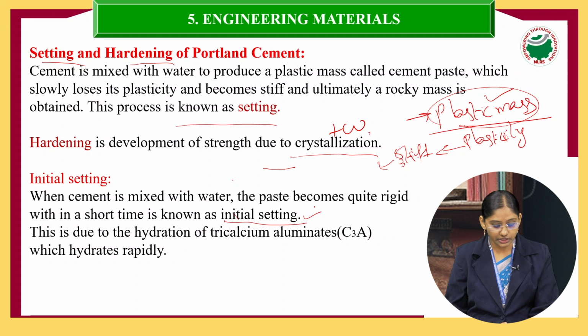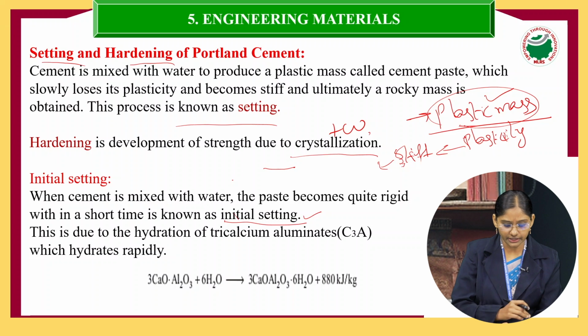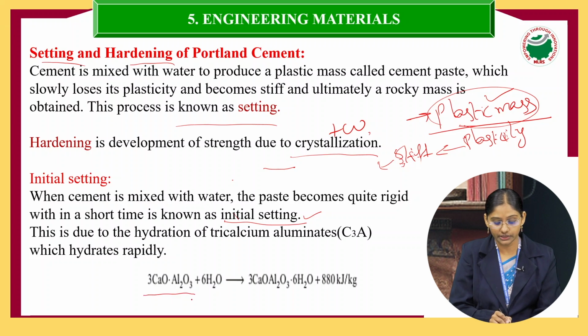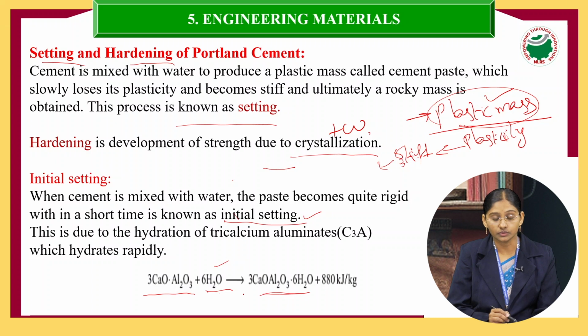What chemical reaction takes place in this initial setting? Here it is 3CaO·Al2O3 plus 6H2O. It combines with water, and heat is released in this step.